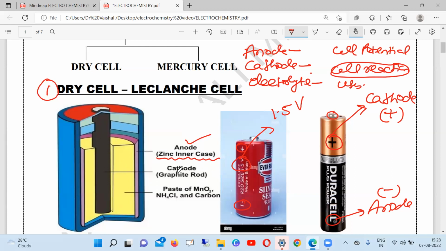There is a graphite rod, which is the cathode, and this graphite rod is surrounded by MnO2 powder plus carbon powder. So basically the cathode is made up of a graphite rod surrounded by manganese dioxide, black powder, plus carbon to increase the surface area for the reaction. And the electrolyte is nothing but a paste of ammonium chloride.